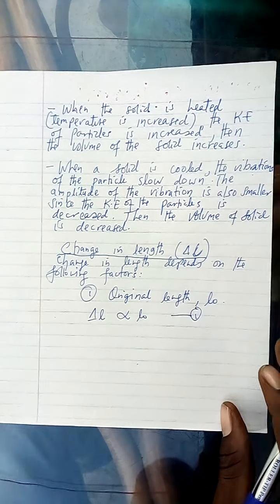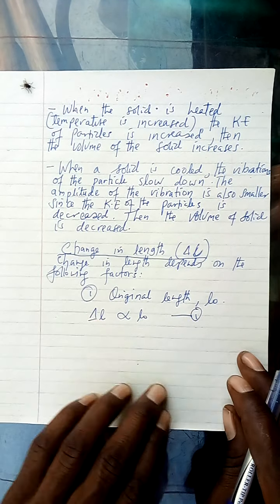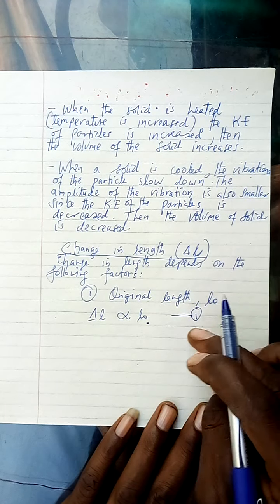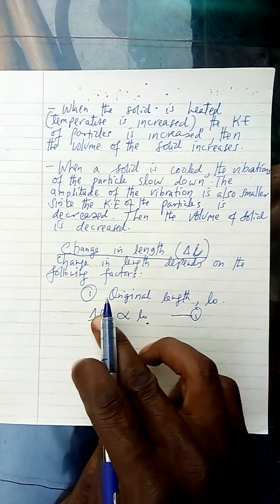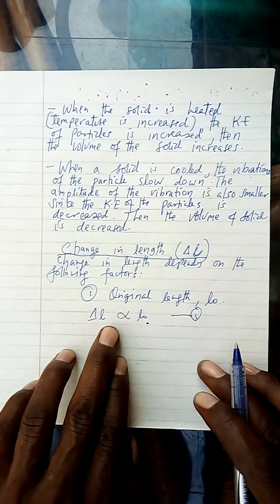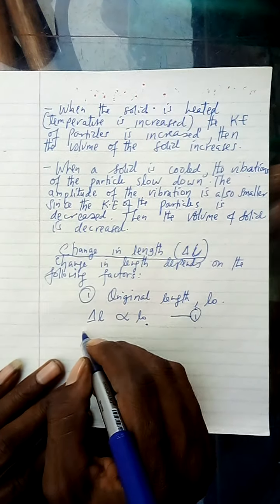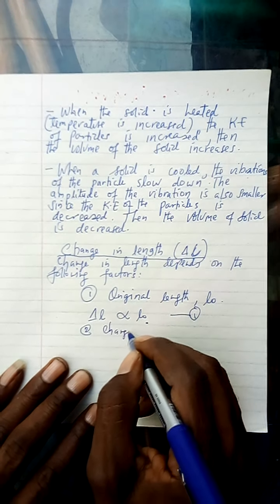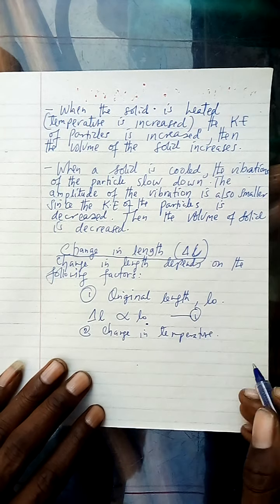If the change in length increases, it depends on the original length of the material. The shorter the length, the shorter the change in length. It depends directly on the original length, and that is why we say the change in length is proportional to the original length. The second factor we have to consider is the change in temperature.